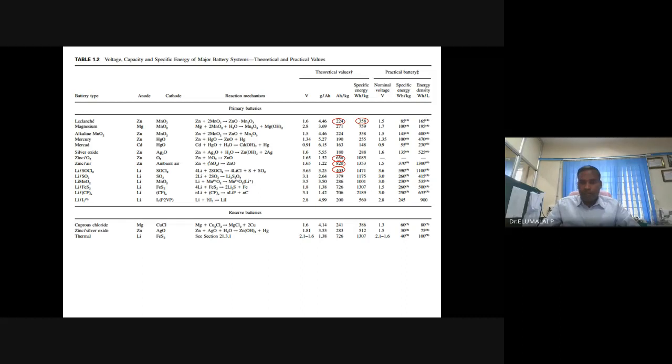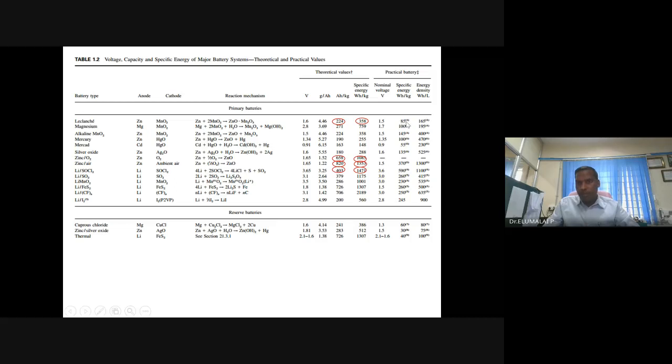Okay, so look at the practical numbers. Theoretically 1.6, practically you get 93% voltage efficiency, thanks to Sethuraman. He has estimated voltage efficiency is as high as 90%. You see the specific energy.